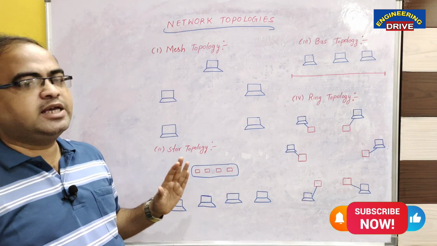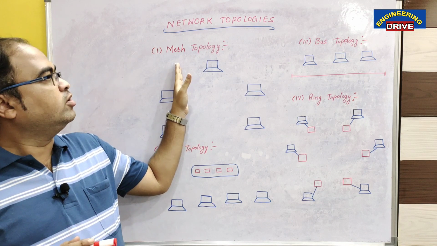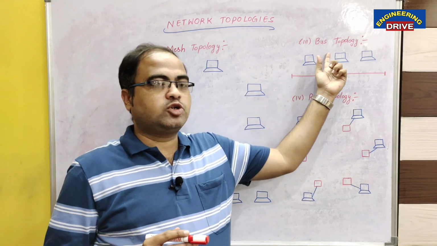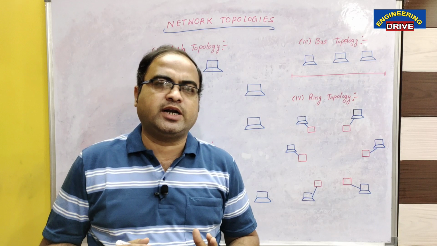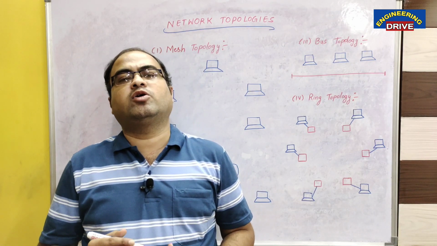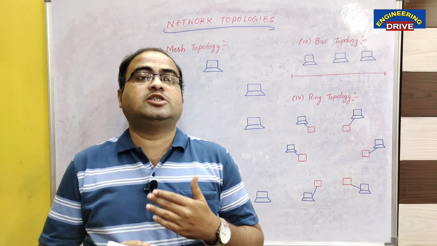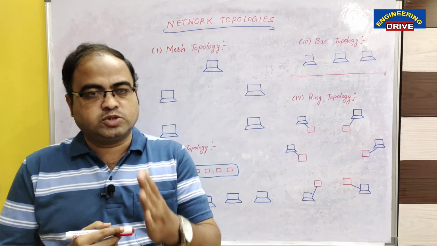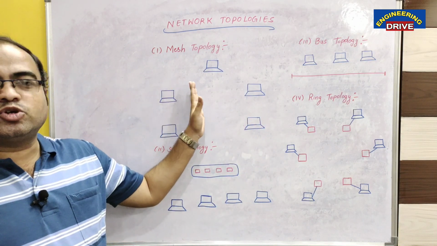So dear students, you can see here there are 4 types of network topologies supported. Number 1, mesh topology, star topology, bus topology and ring topology. This concept is very important for both competitive exams as well as external exams, because many questions will come from this topic in the form of bits, and it has appeared as a long answer question in many external exams also. So dear students, I believe that you are going to give full focus on these topologies.